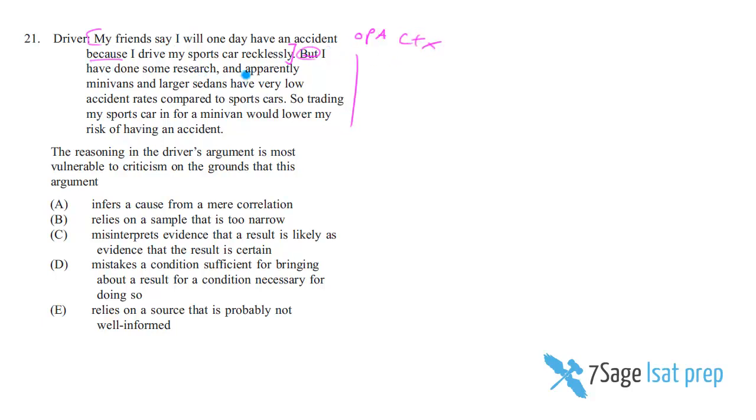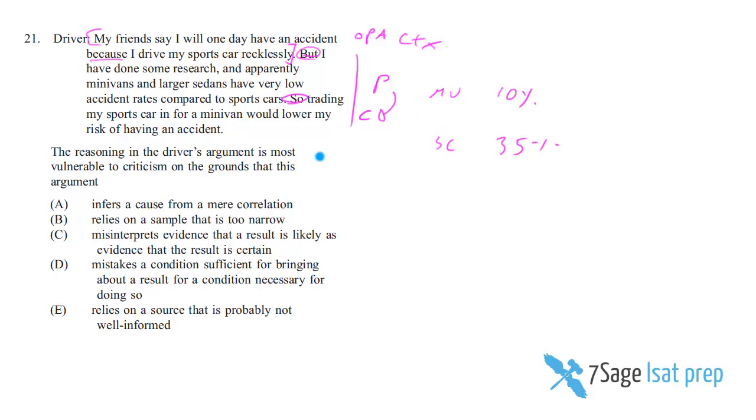I have done some research, and apparently minivans and larger sedans have very low accident rates compared to sports cars. So, whatever the minivans versus sports cars, their accident rates. Let's say, I'm just gonna make some numbers up. 10% accident rate. This is like 35% accident rate. This is a lot lower than this. So he concludes from these premises: trading my sports car in for a minivan would lower my risk of having an accident.